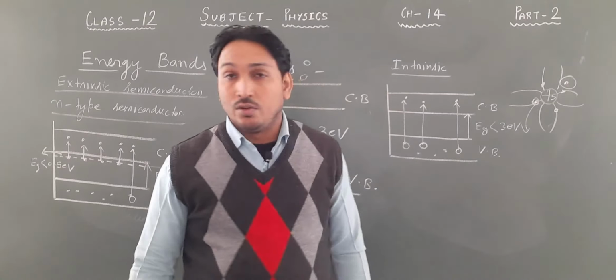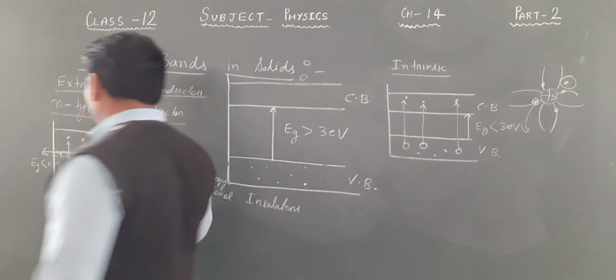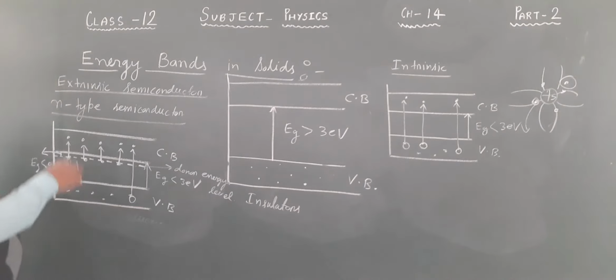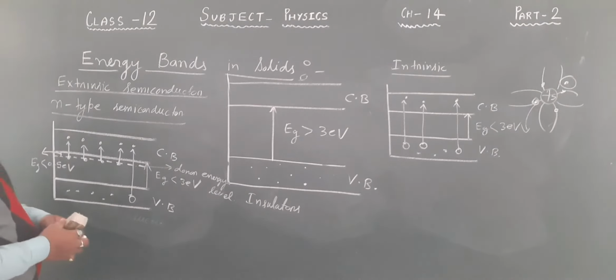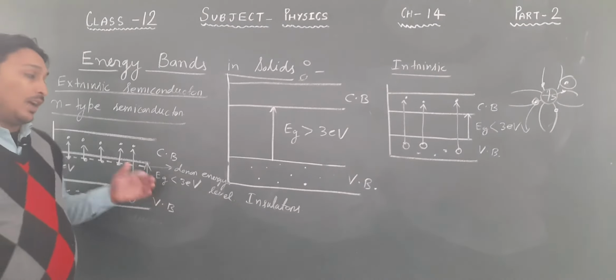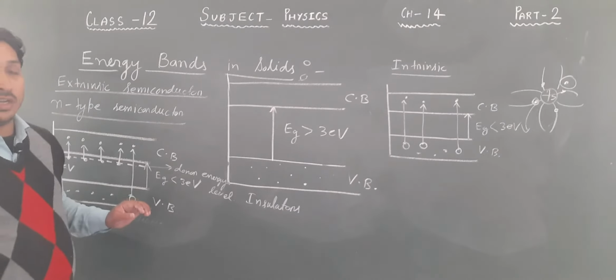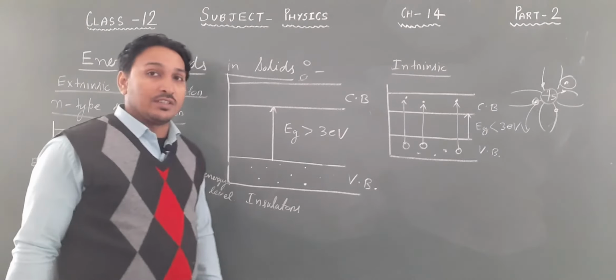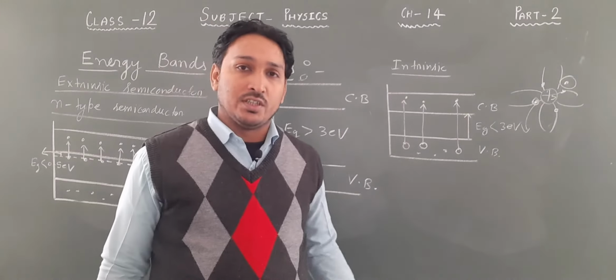Is it clear? So as you can see clearly, the number of electrons is greater than the number of holes. So in an N-type semiconductor, electrons are in the majority and holes are in the minority. So electrons are majority charge carriers and holes are minority charge carriers.